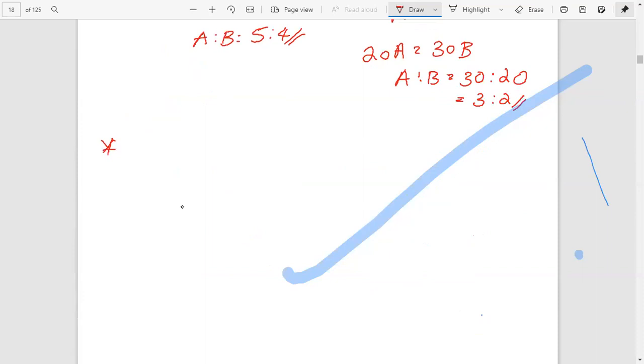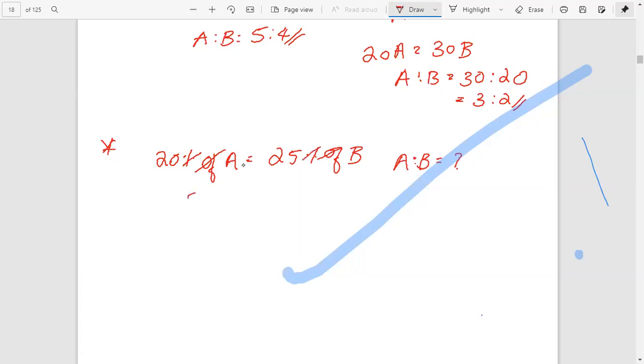If 20% of A equals 25% of B, then what is the ratio of A is to B? 20% of A, we can cut the of and the percentage.